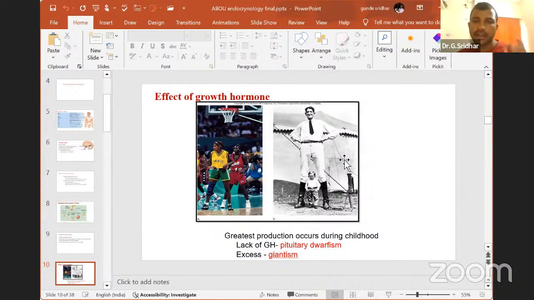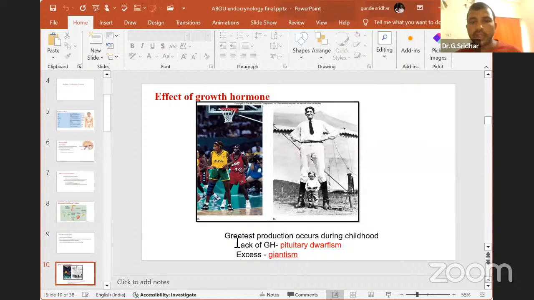In general, with respect to age, due to the metabolism of the different types of fats, carbohydrates and proteins, we are finding the general growth in our body due to the growth hormone. When it is less, what will happen? You can see this diagram. There are two persons. One person is a gigantic person. One person is a dwarf, a very small person. He is the size of more or less up to the ankle region only.